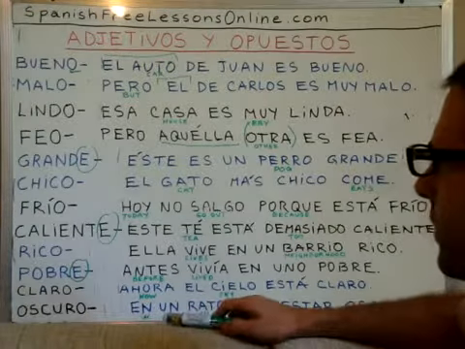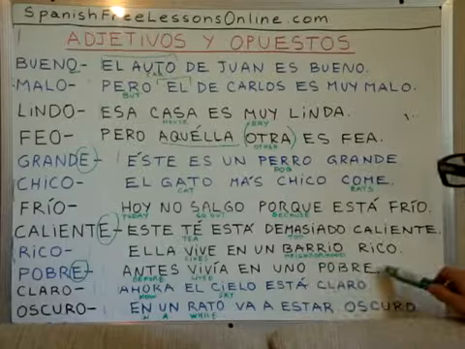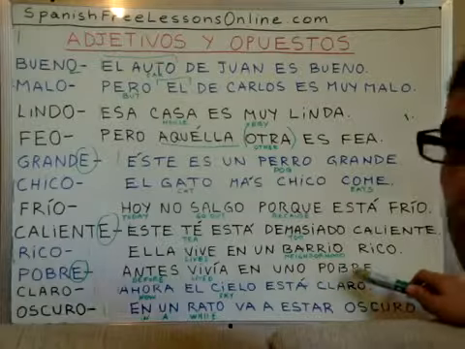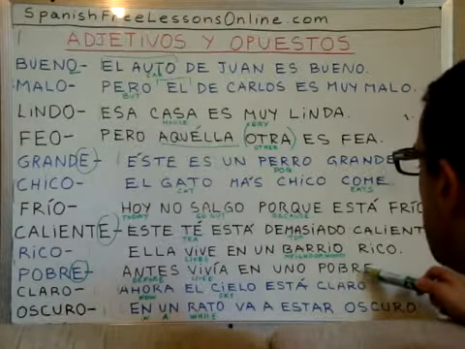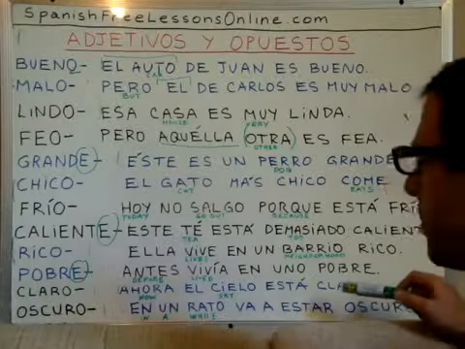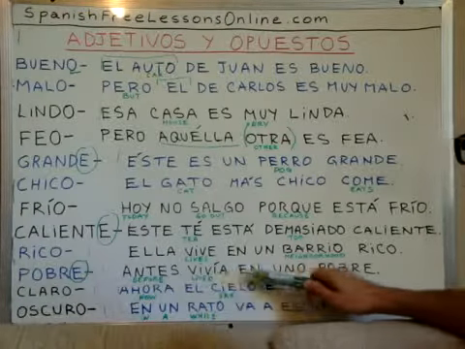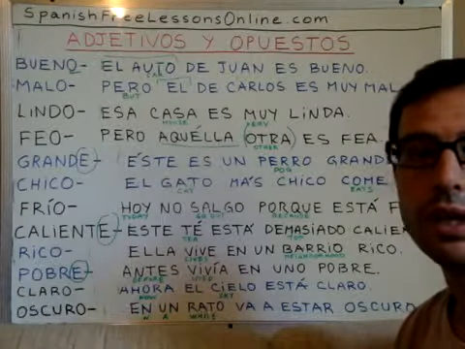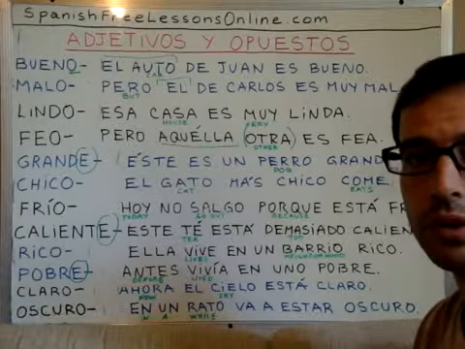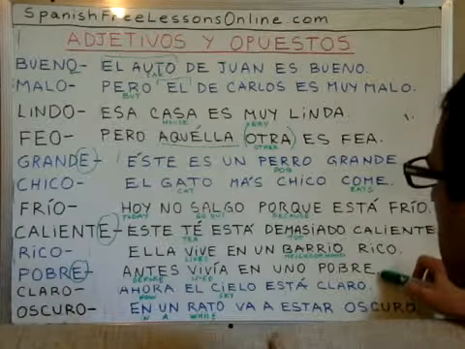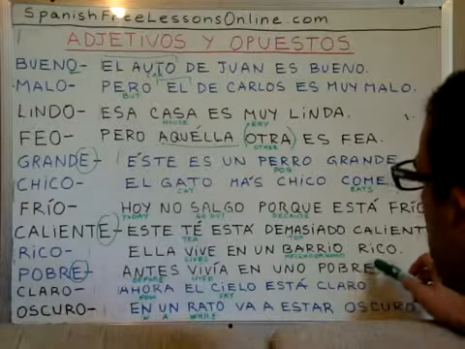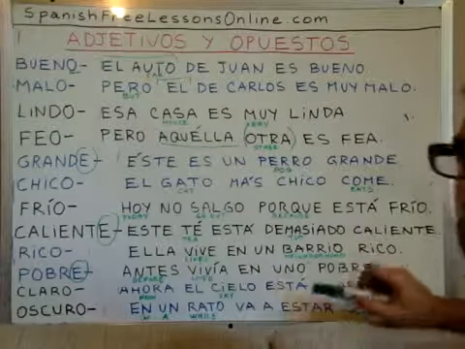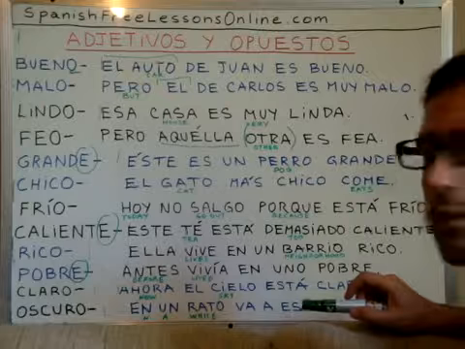So we were saying that in this case, in this sentence, when we say "before she lived in one poor," and we are omitting the noun, one poor what, right? Antes vivía en uno pobre. Here it's obvious that the sentence by itself is meaningless. It lacks something, right? It's missing something. So the context is telling us that it should go linked to the previous sentence, right? So it needs to borrow meaning from the previous sentence.